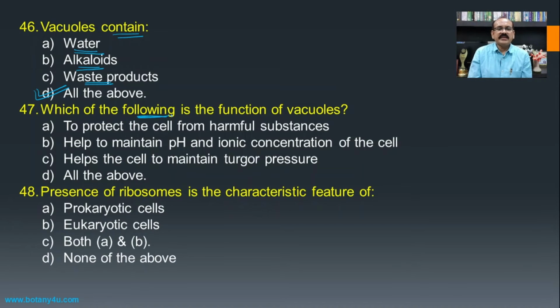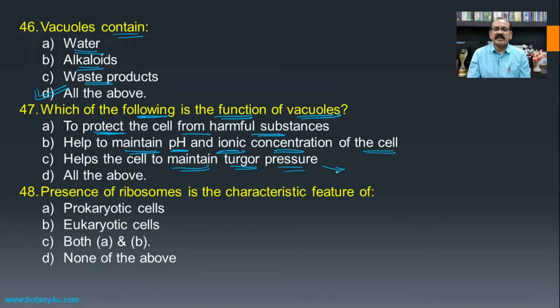Then, which of the following is a function of the vacuole? Means what is the function of the vacuole in the plant cell? It is responsible for protecting the cell from harmful substances because they are packed or stored in the vacuoles. It is responsible for maintaining the pH and ionic concentration of the cell. This is also one of the functions of the vacuole. Then it is responsible for maintaining the turgor pressure of the cell.